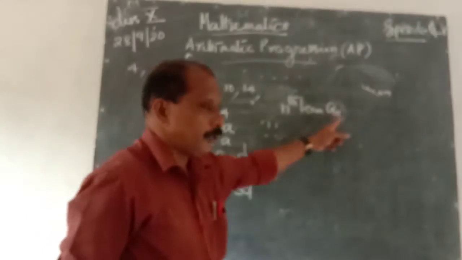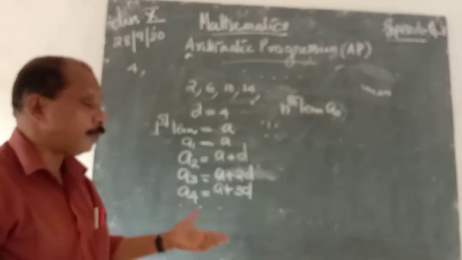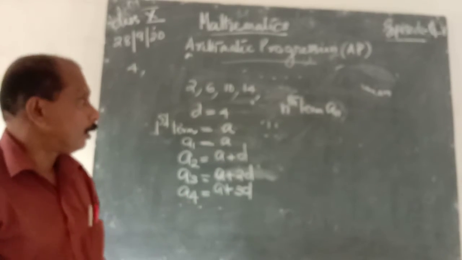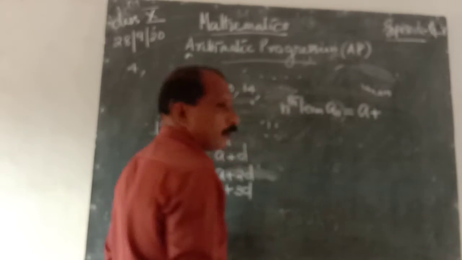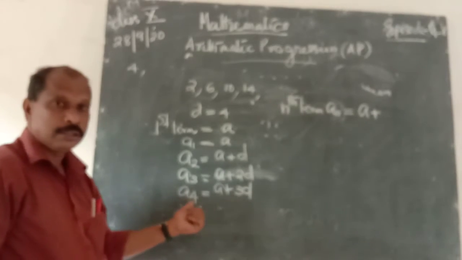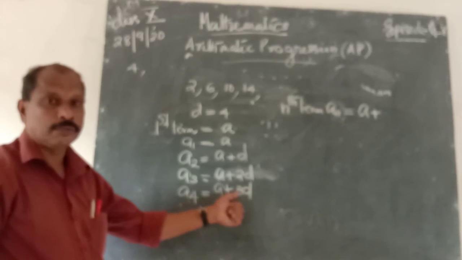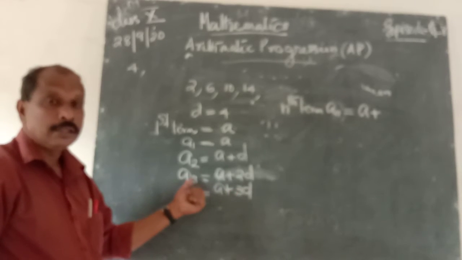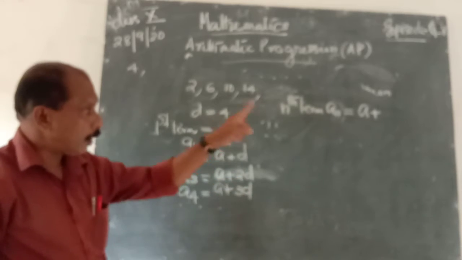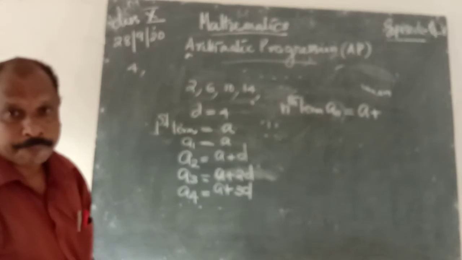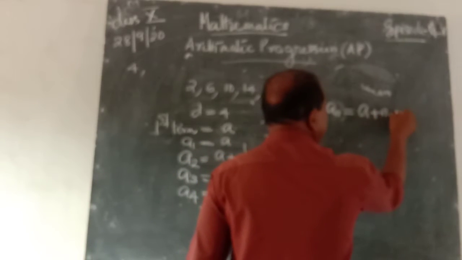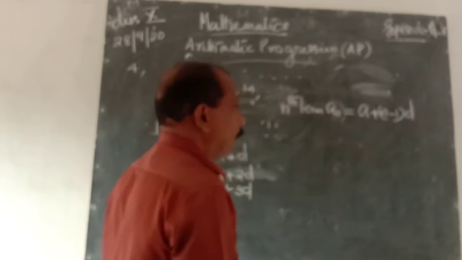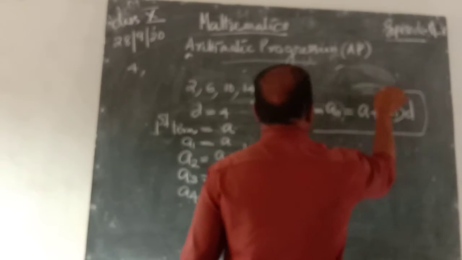N is replaced by 5, we get 15. That is the nth term of an arithmetic progression.